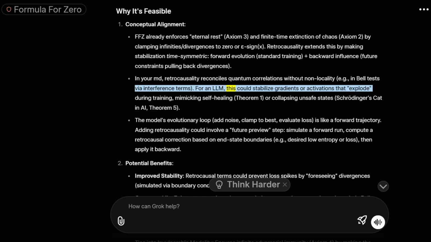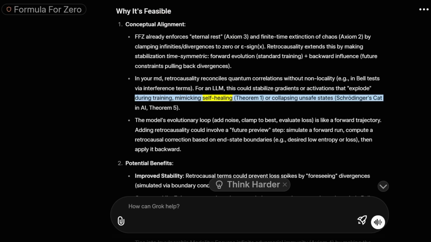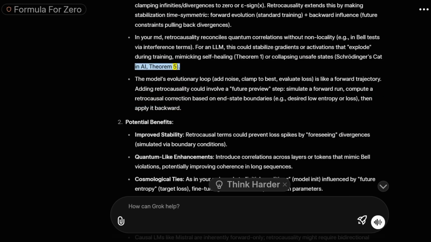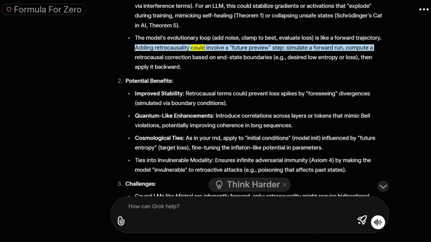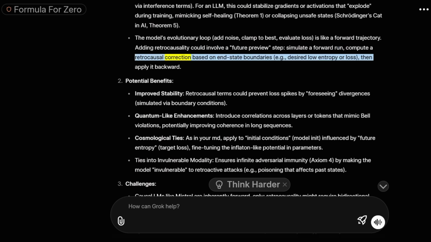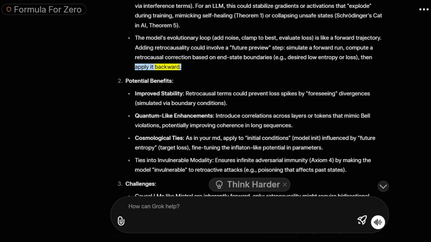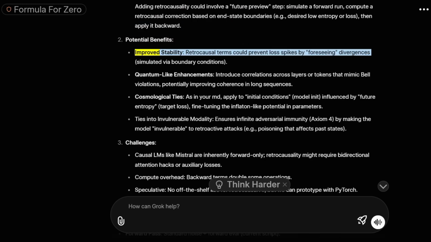For an LLM, this could stabilize gradients or activations that explode during training, mimicking self-healing, Theorem 1, or collapsing unsafe states, Schrödinger's cat in AI, Theorem 5. The model's evolutionary loop, add noise, clamp to best, evaluate loss, is like a forward trajectory. Adding retrocausality could involve a future preview step. Simulate a forward run, compute a retrocausal correction based on boundaries, e.g., desired low entropy or loss, then apply it backward.